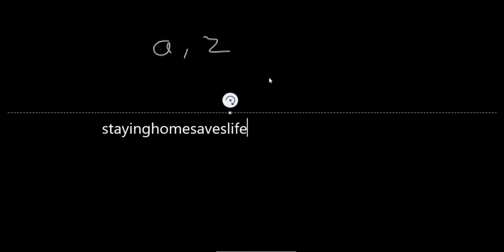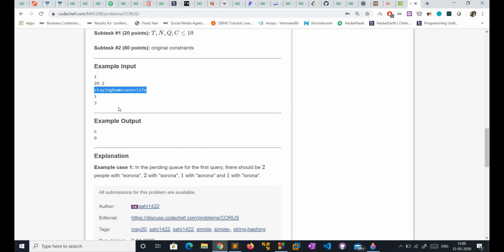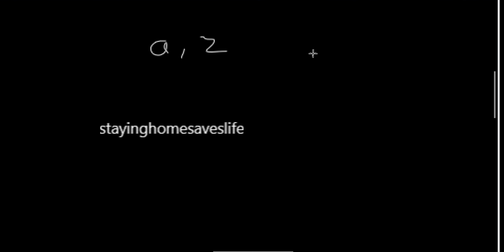Suppose I have this string, and I have only one isolation center at this time. There are 3 S's in this, so the number of pending persons is 2. I just add the number of extra persons.